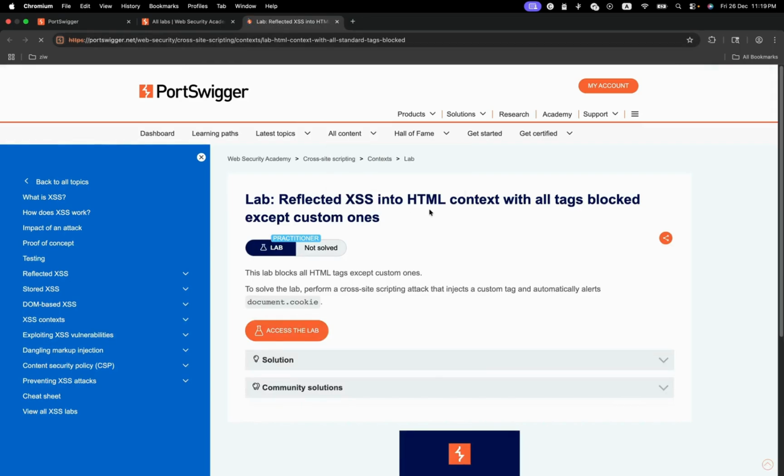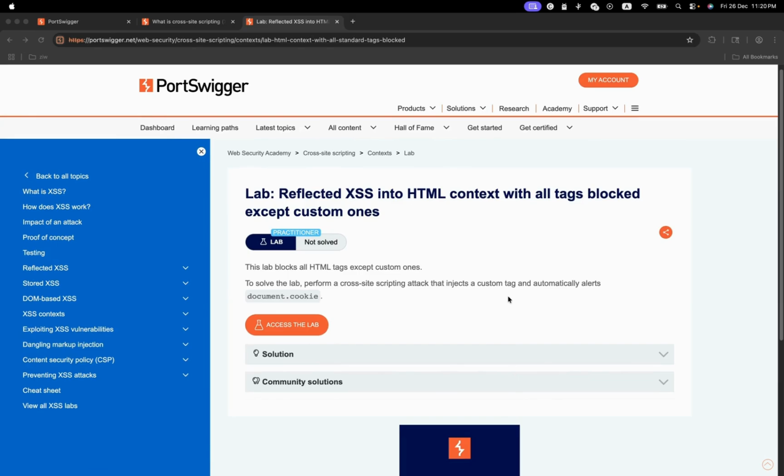So it's, yeah, there you go. It's reflected XSS into HTML context with all tags blocked except custom ones. Very, very nice. You might be wondering what is reflected XSS. So we have several types of XSS attacks. We have reflected, we have stored, and we have DOM. I think it's DOM, yes, DOM, document object model XSS. So this lab blocks all HTML tags except custom ones. Let's see how it works.